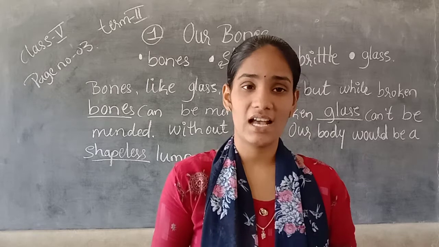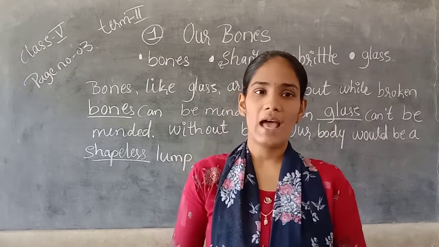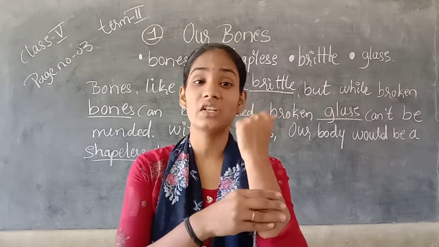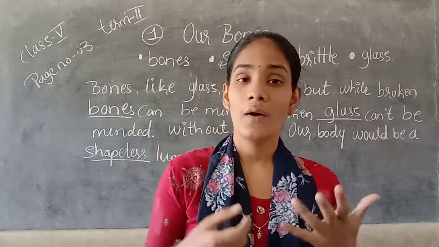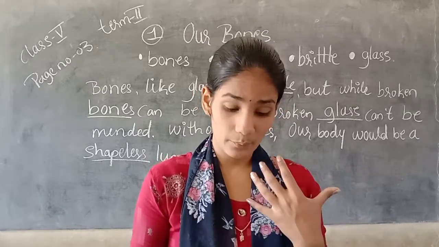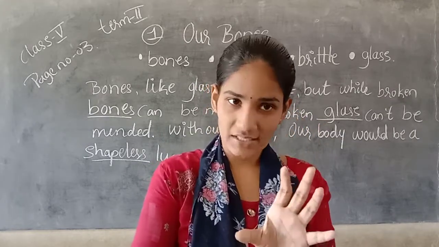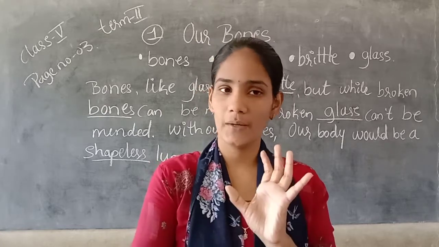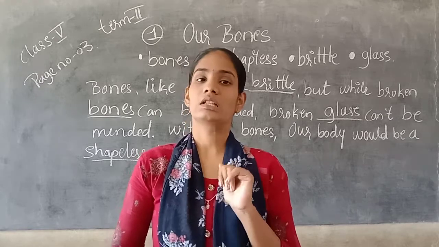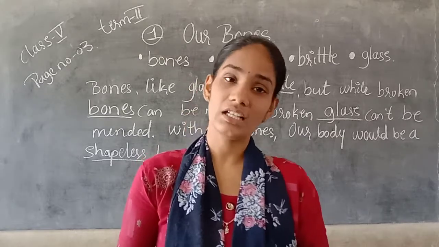Why was the plaster cast put? Yes, why? Because by putting that plaster cast, we can mold and rejoin the bone where it has broken. Mold in the sense of joining. So we can mold those broken bones and join them. If a bone breaks, we can join the bones. So to join the broken bone, the doctor put a plaster cast on Noida's arm.